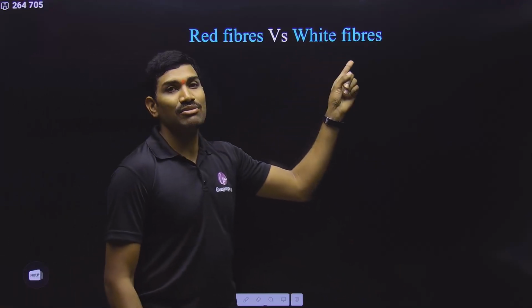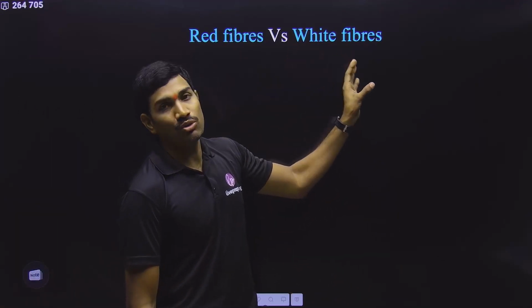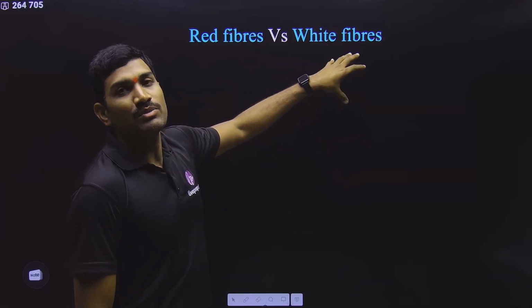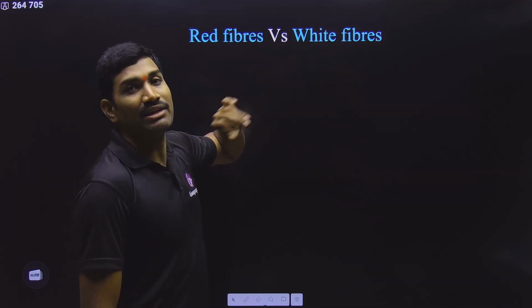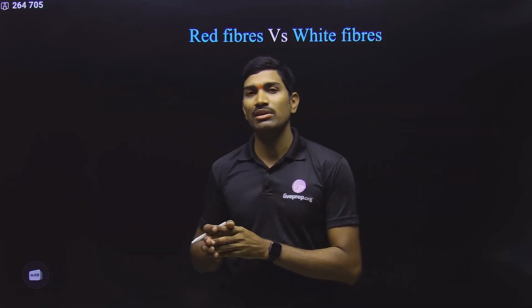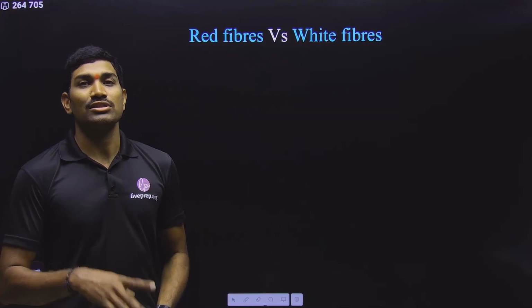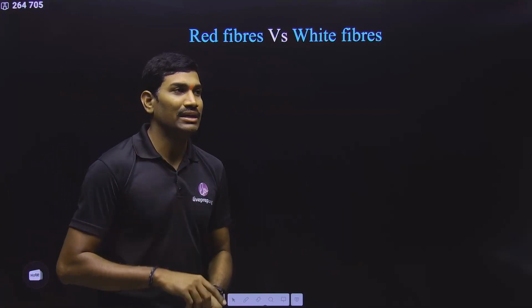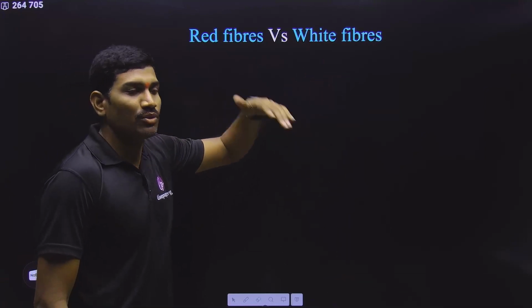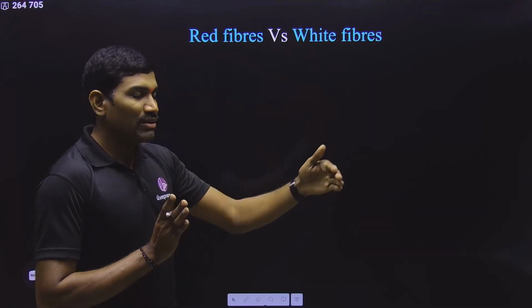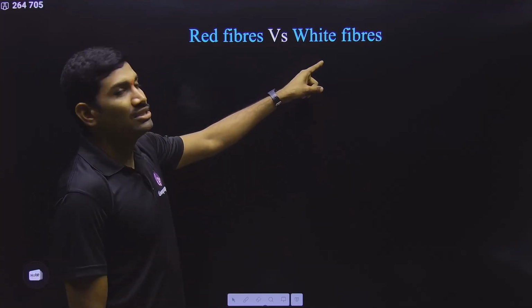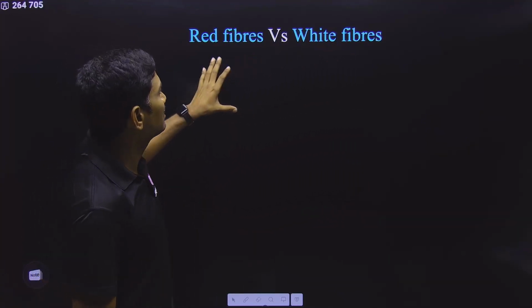But here there is one advantage. The advantage is, even though the ATP energy produced is very less, the sarcoplasmic reticulum is extensively developed in these white fibers. Since the sarcoplasmic reticulum is extensively developed, more calcium is available here, and this calcium release can cause strong contractions. So the overall conclusion: even though white fibers do not support longer duration, for a shorter duration, with quick response and quick contractions, these are very, very useful. This is the information that we need to understand.